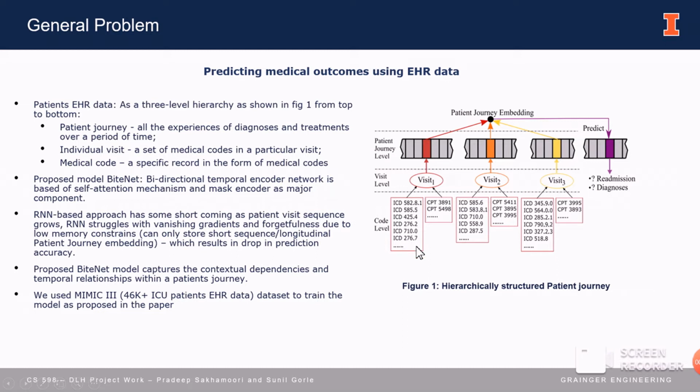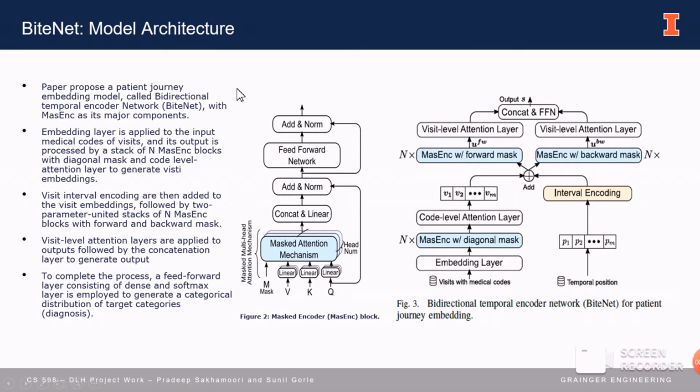The proposed BiteNet model, which is the bidirectional temporal encoder network, is based on a self-attention mechanism and a mask encoder as its major component. The major shortcoming of an RNN approach for predicting medical outcomes is that as the patient sequence grows, the RNN struggles with vanishing gradients and forgetfulness due to memory constraints, which results in a drop in prediction accuracy. The proposed BiteNet model captures both contextual dependencies within the patient's journey and the temporal relations within it. Here we are using the MIMIC-III dataset.